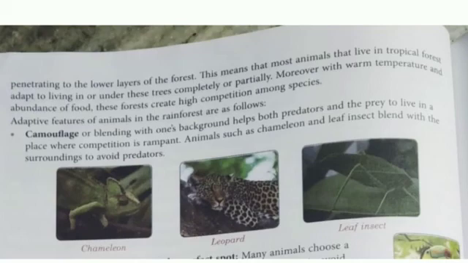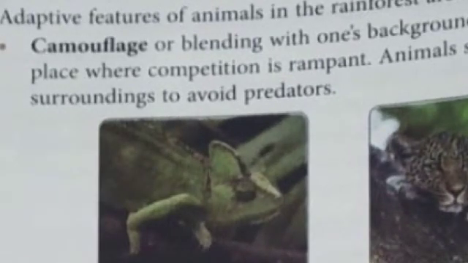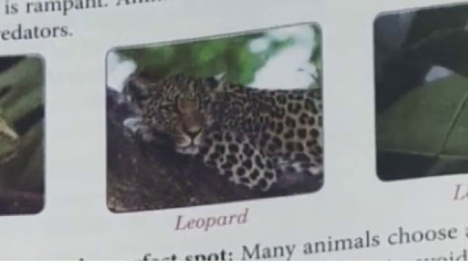Where competition is rampant, because there is too much food, too many plants, too many animals, as in the tropical rainforest, animals such as the chameleon and leaf insect use camouflage. Chameleon means a type of lizard. Look, it changes color. There is an idiom in Hindi too, changing colors like a chameleon. This is a leopard.